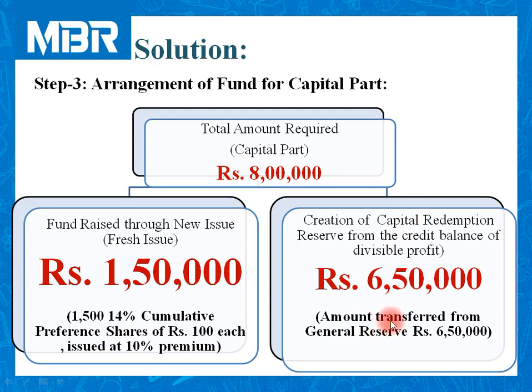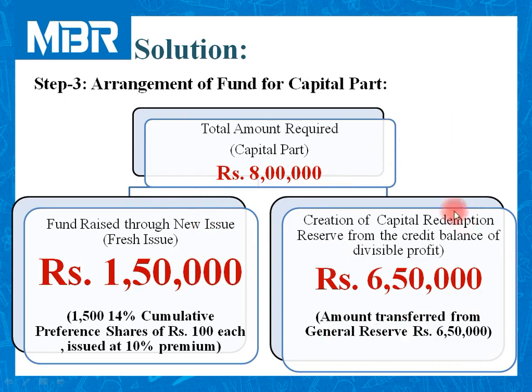If the amount of general reserve is not enough, we can utilize the credit balance of profit and loss account. But in this case, the amount of general reserve is much more than our requirement. So general reserve is enough to meet the requirement for the amount of rupees 6,50,000.